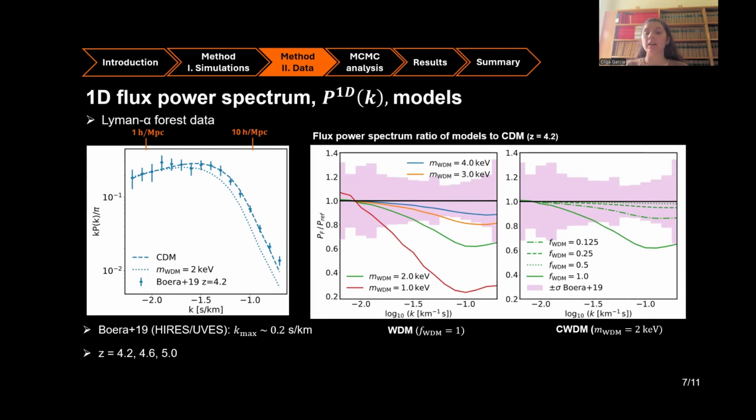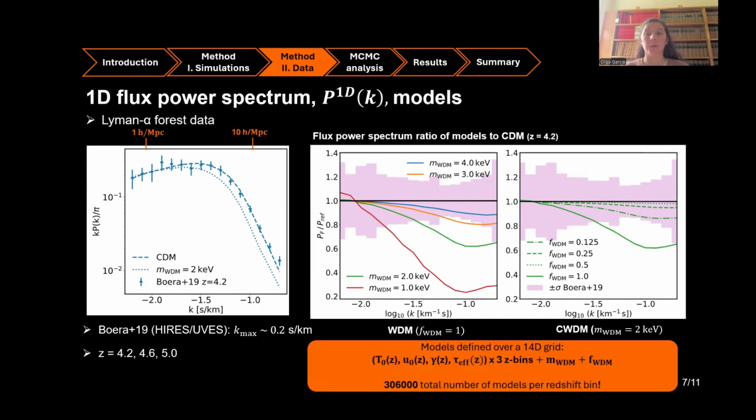regime. Now, these are only the dark matter parameters, but we also need to include all of these other parameters that I introduced earlier in the simulation slide, which means that we end up with a very high dimensional parameter space and a large number of simulated models that span this space. And so to carry out our Bayesian inference analysis, we need to be able to sample our likelihood in this parameter space in an efficient manner.